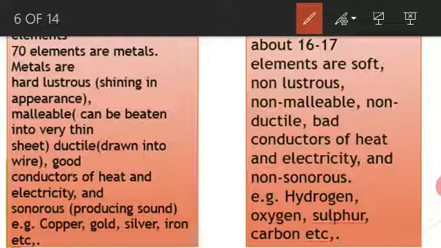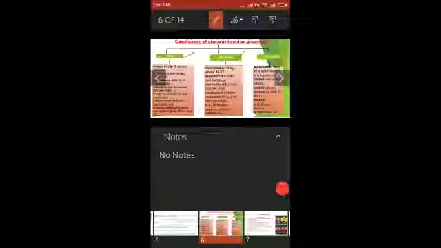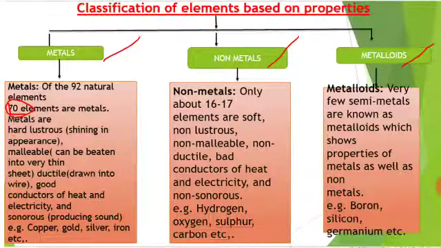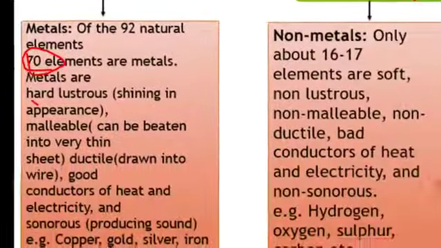Out of 92 elements in nature, 70 elements are metals. The metals are hard in nature.